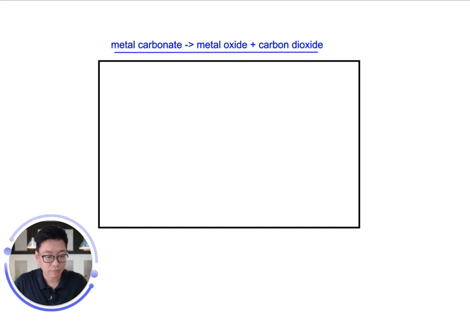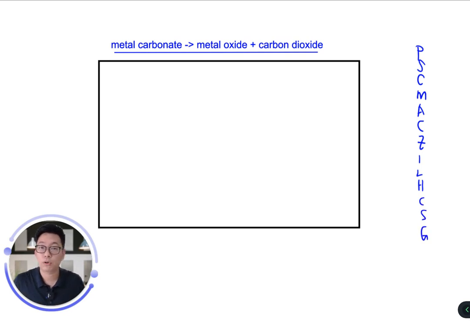So under the chapter of metals, you need to be able to recall your reactivity series. The reactivity series is: please stop calling me a cute zebra, for potassium, sodium, calcium, magnesium, aluminium, carbon, zinc. I like happy cat, so good: iron, lead, hydrogen, copper, silver, gold. So the most reactive metal is on top, in this case potassium, and the least reactive metal is gold at the bottom. Alright, but here we're going to talk about metal carbonates.